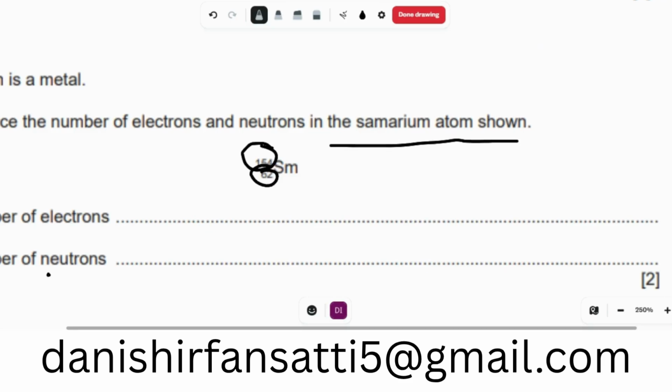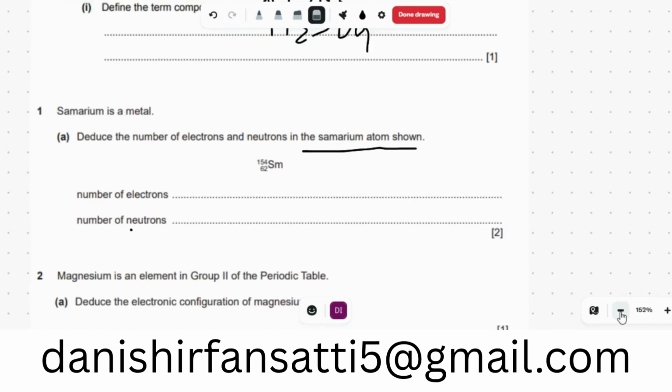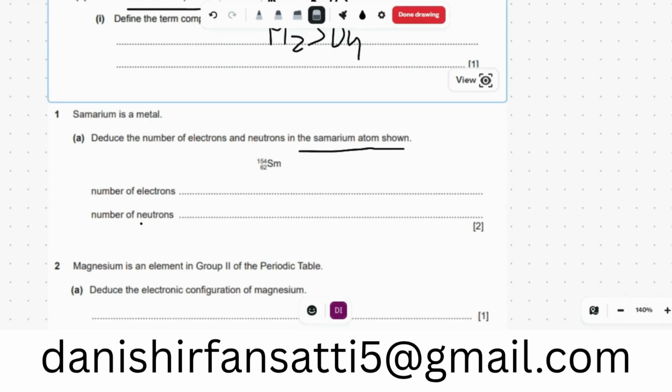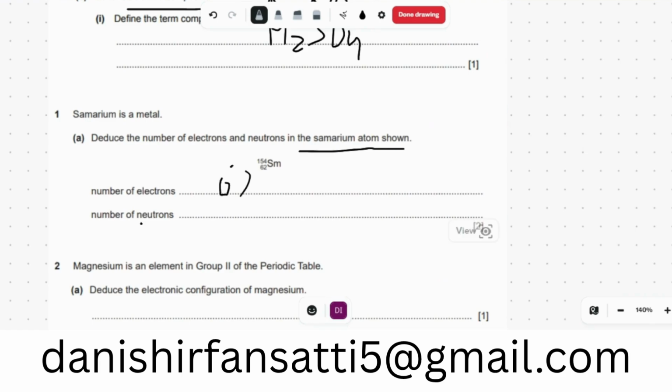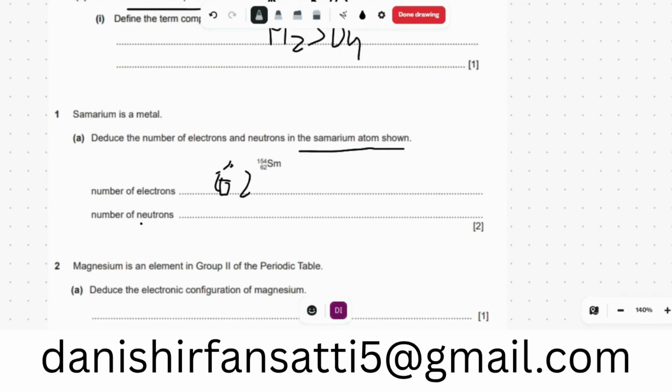First of all we have to find the electron number. Let me zoom out a little bit. That is 62. I will write it here because that number is called the proton number and electron number. So that is 62 and 62, whereas the neutron number is mass number minus proton number. So 154 minus 62 gives us what? That will give us 92. So 92 is the neutron number and 62 is the electron number.